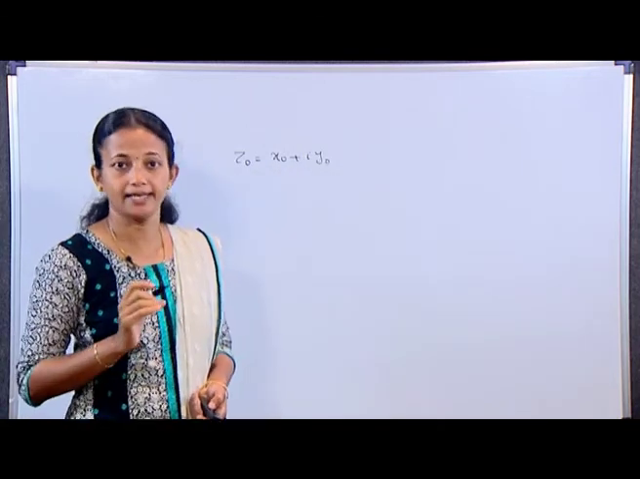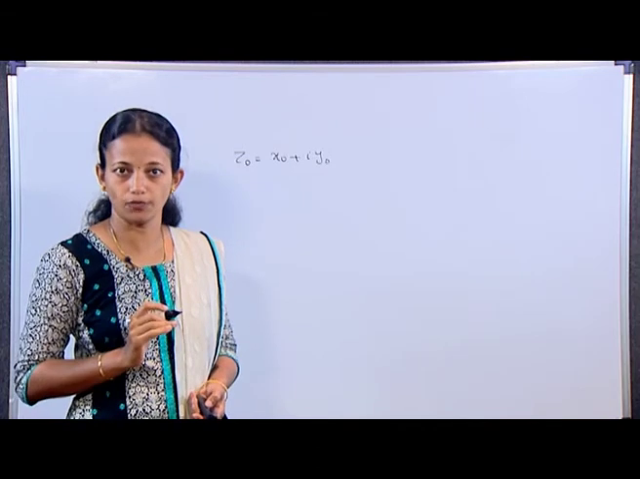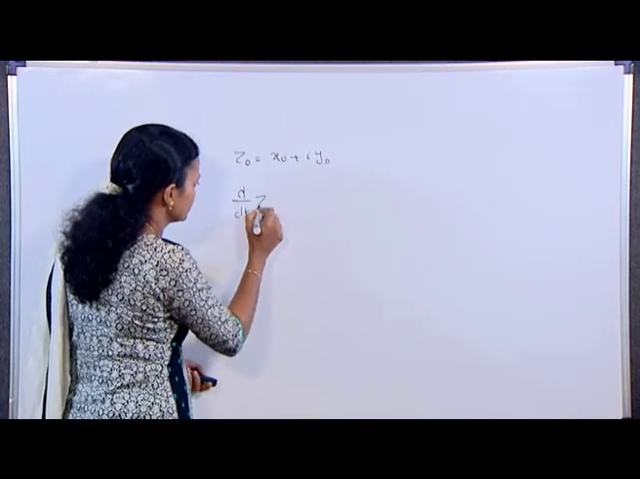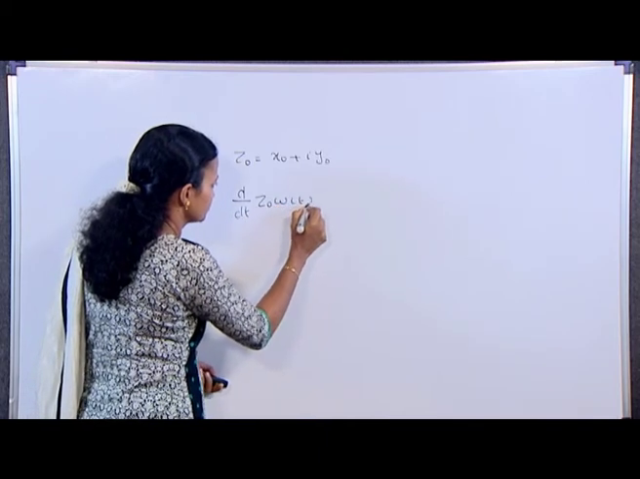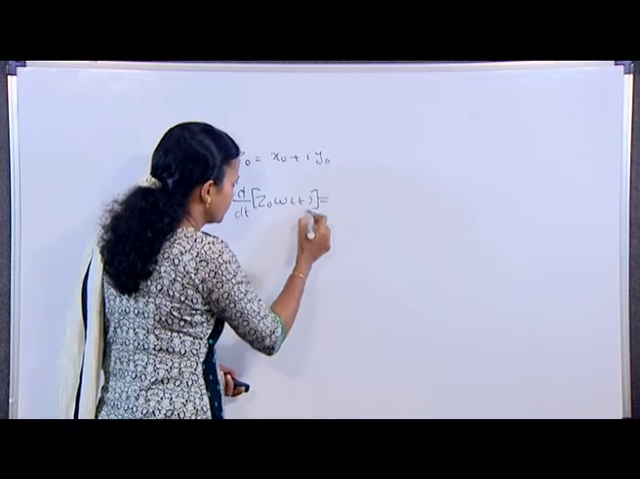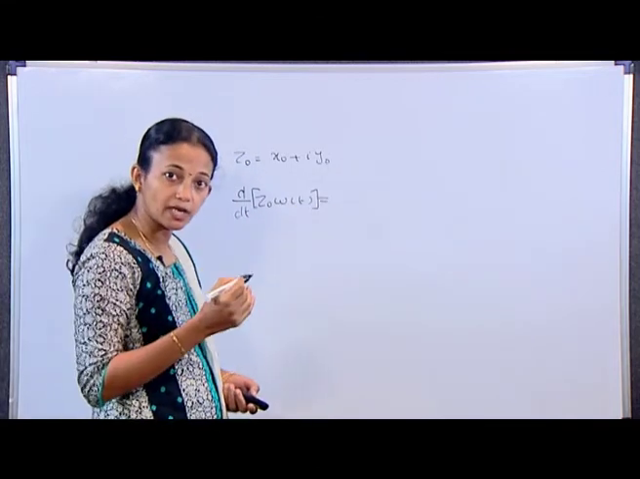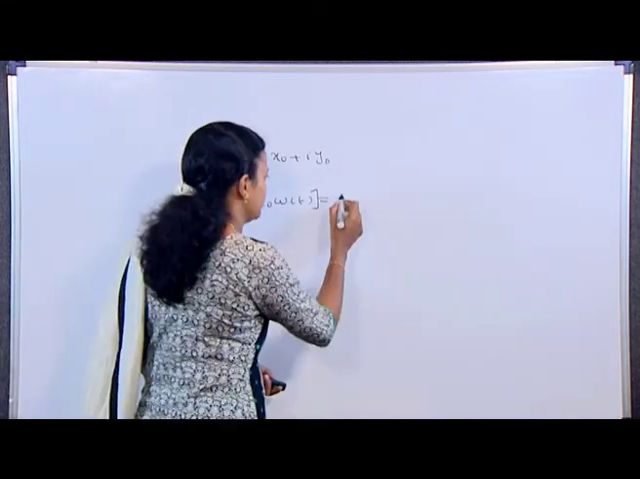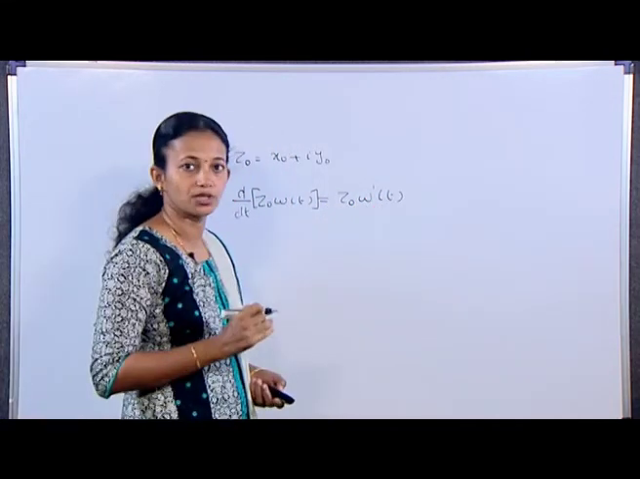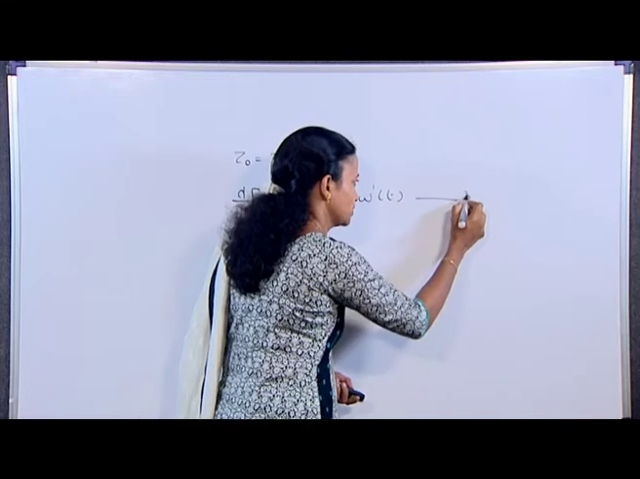Next, theorem 1. For each complex constant z0 equal to x0 plus i y0, d by dt of z0 times w of t, in brackets, is equal to z0 into w dash of t. Equation number 3, third equation.